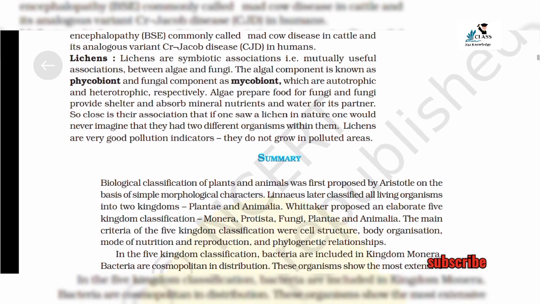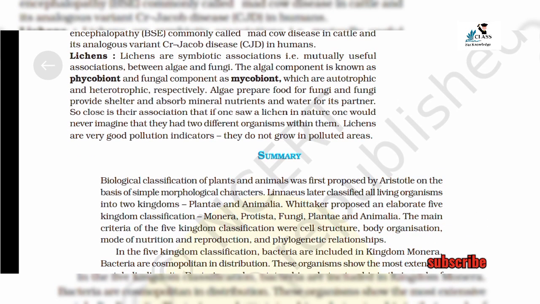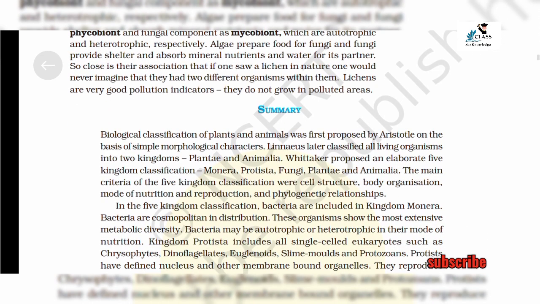Lichens are a symbiotic association, that is, a mutually useful association between algae and fungi. The algal component is known as phycobiont and the fungal component as mycobiont, which are autotrophic and heterotrophic respectively.